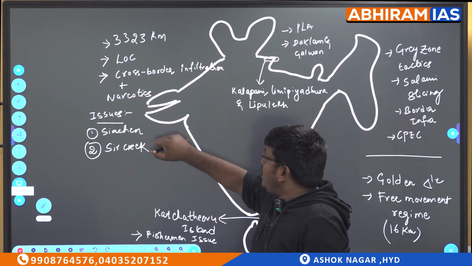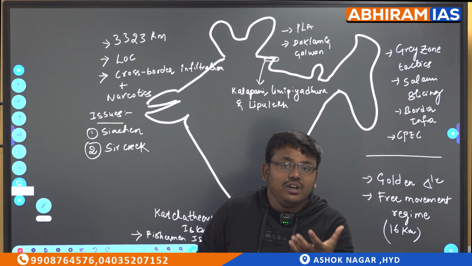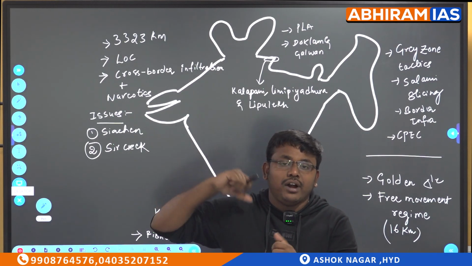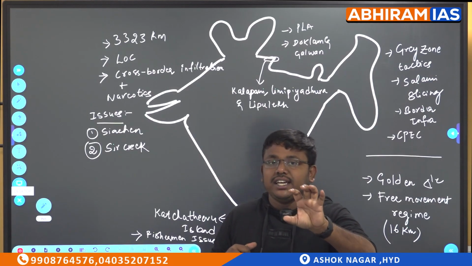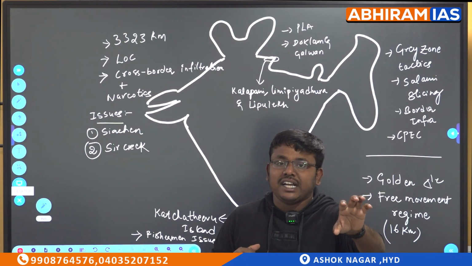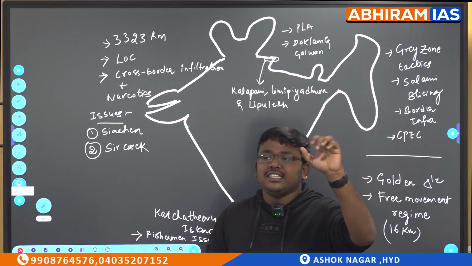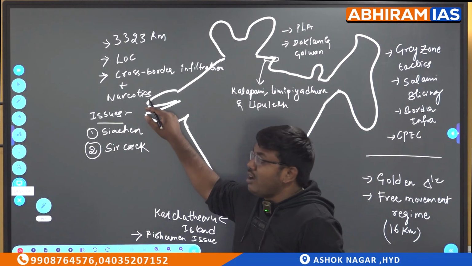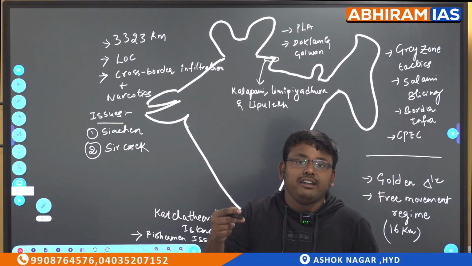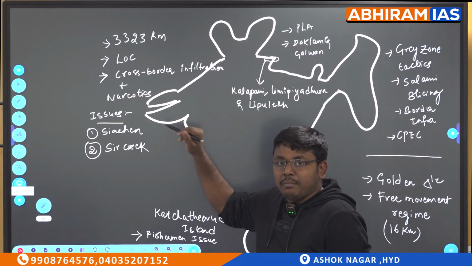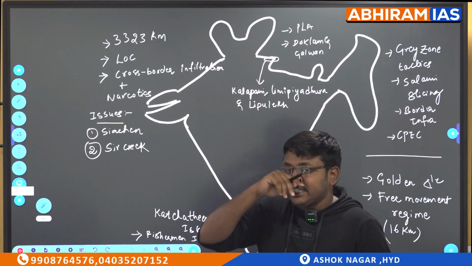If we move to the utmost south, we are having the Sir Creek issue. Here we are having the border with Pakistan near Gujarat. Sir Creek is present in this Gujarat area, almost touching the Pakistan border, and near Sir Creek we are having the Karachi port. If this Karachi port is blocked, the majority of the maritime trade done by Pakistan will be stopped. So the Pakistan military is more vigilant in this area.